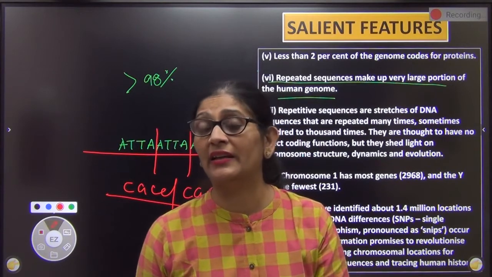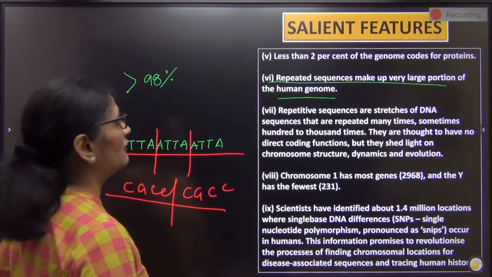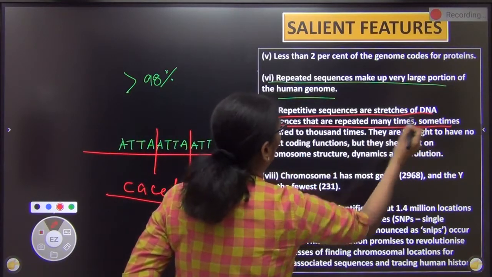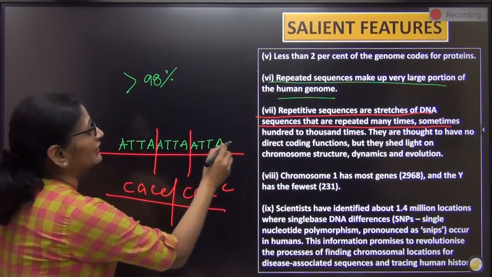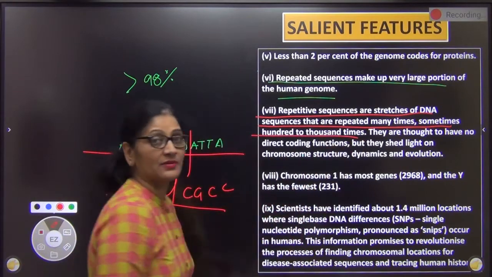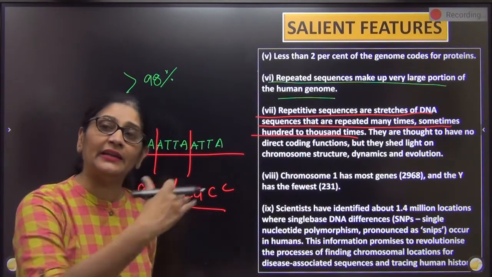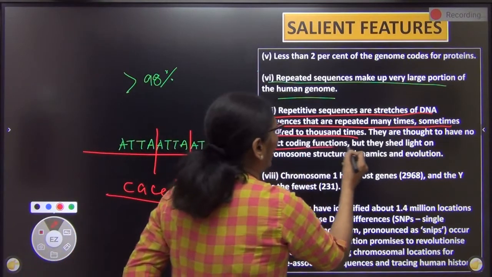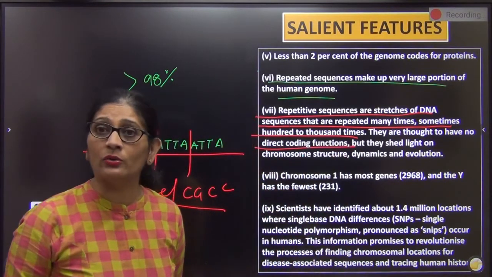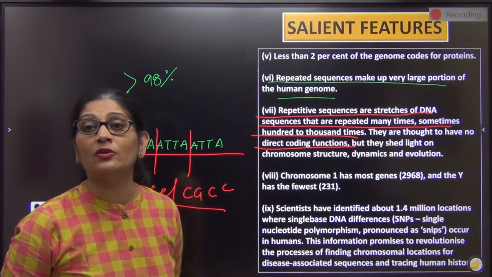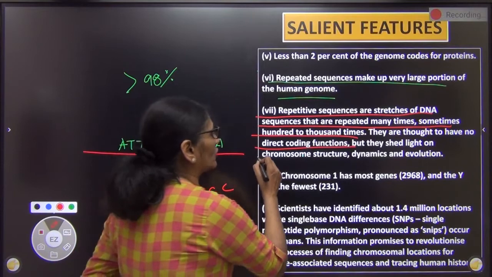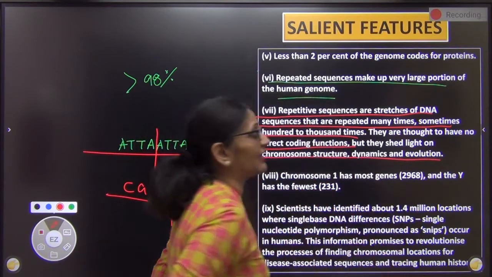We use that for DNA fingerprinting. I'm going to teach you tomorrow. For now, just listen. Repeated sequences are stretches of DNA sequence that are repeated many times. Sometimes how many times? 100 to 1000 times. ATA, ATA, ATA, ATA, 100 times, 1000 times. They have no direct coding function. Why? Because I told you these repeat sequences are basically part of introns. So they have no coding function, but they shed light on chromosome structure, dynamics, and evolution.